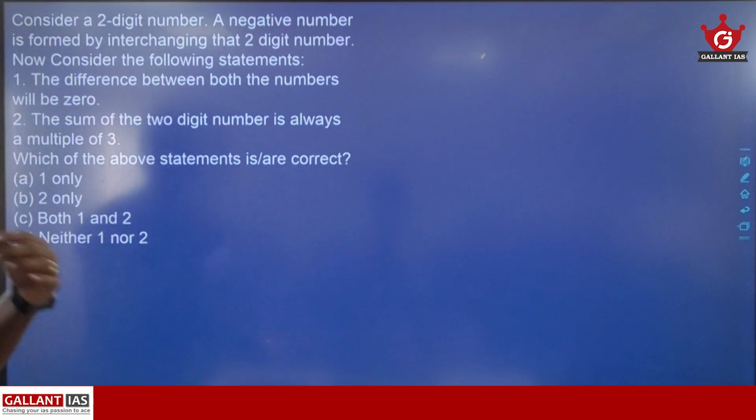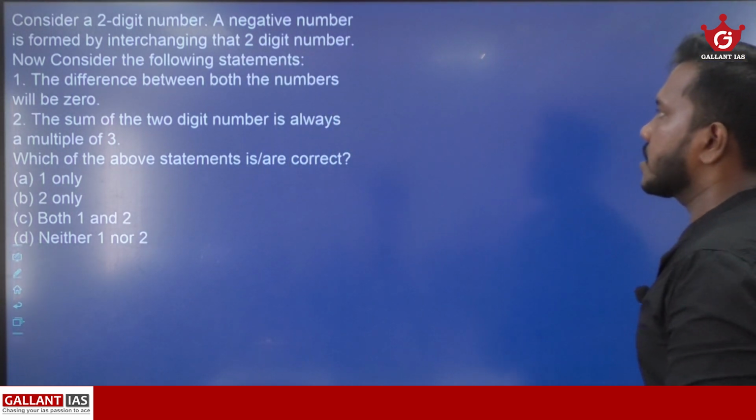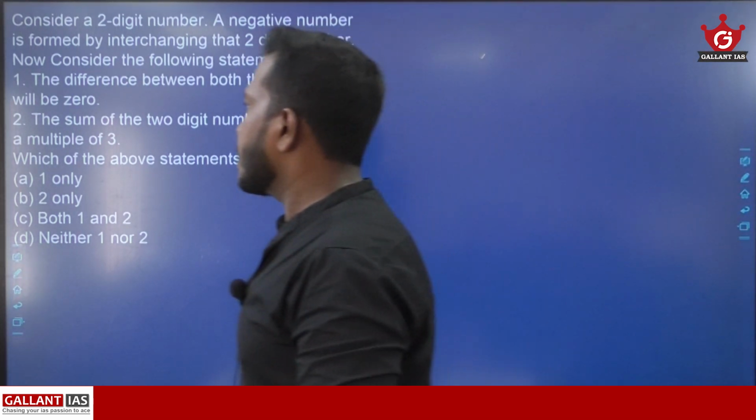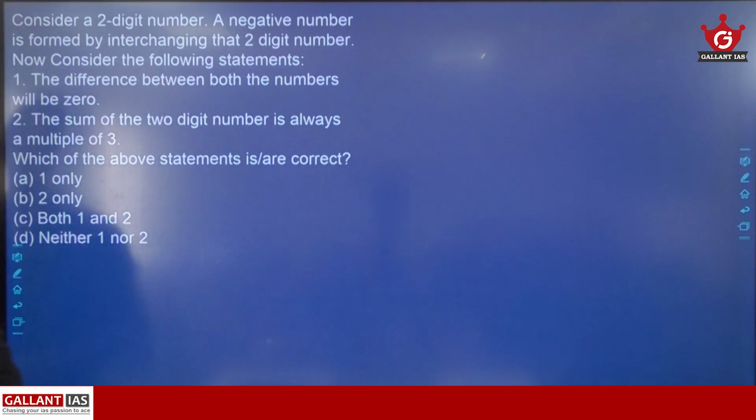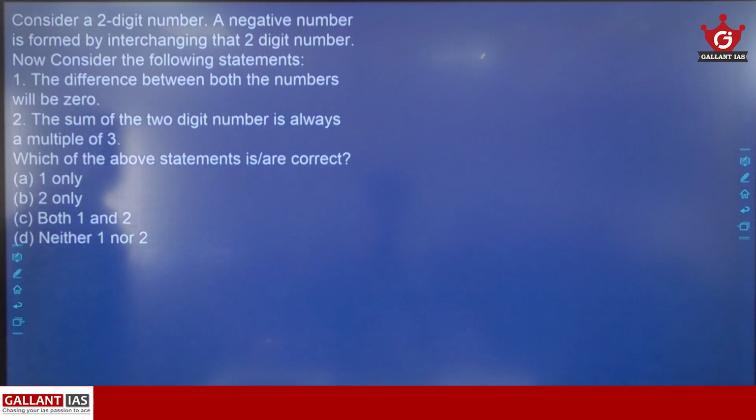Now here, consider a 2-digit number. A negative number is formed by interchanging that 2-digit number. Now consider the following statements. The difference between both the numbers will be 0. The sum of the 2-digit numbers is always a multiple of 3. We need to check which of the statements given above is or are correct.